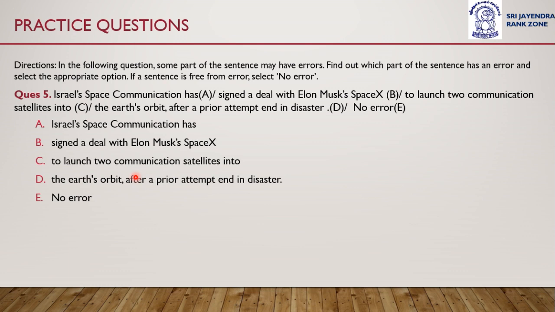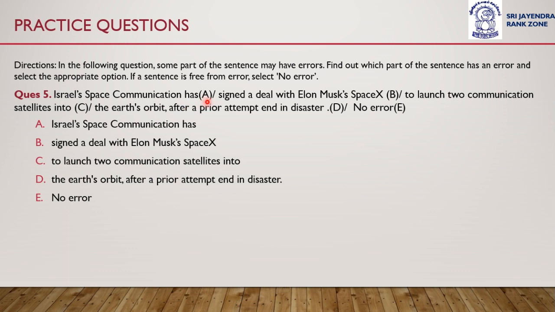So if you have to recognize which part of the sentence has an error, and if there is no error in this whole sentence, you have to put it in option E, no error. Then the answer would be option E, no error. So try to recognize which part of the sentence has an error.